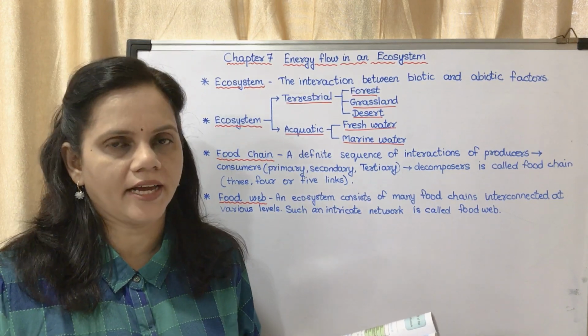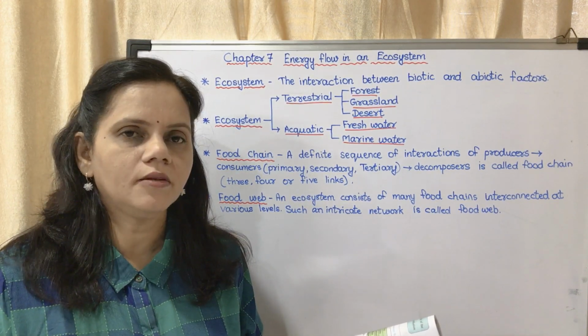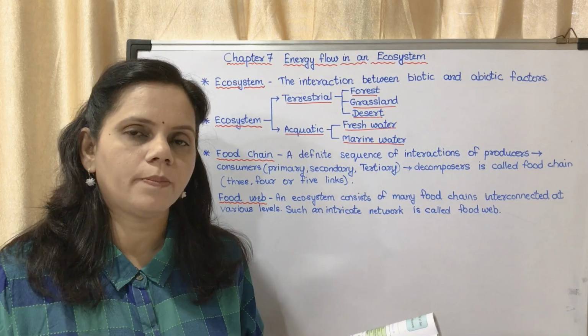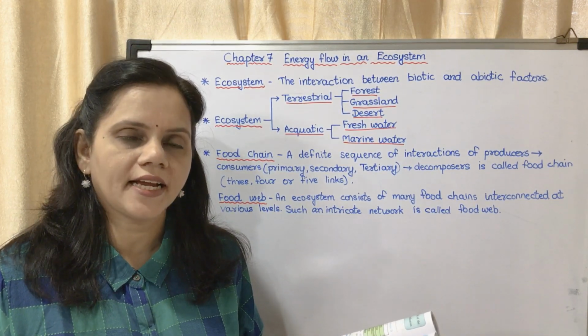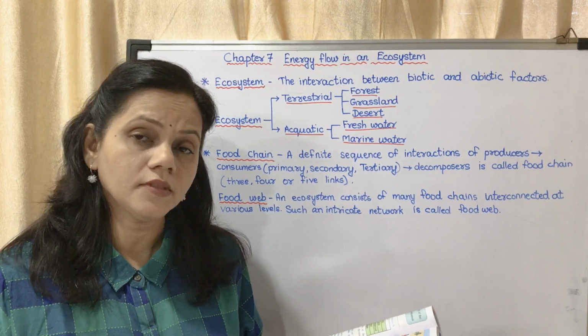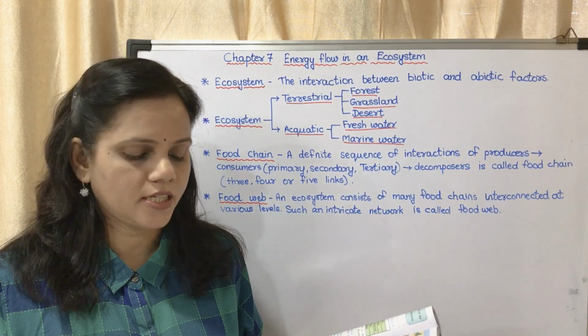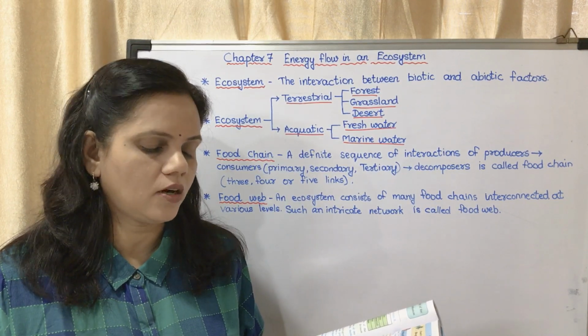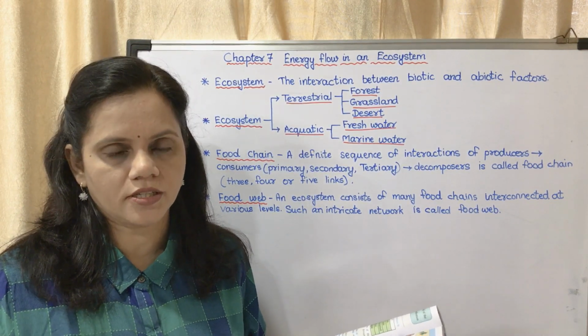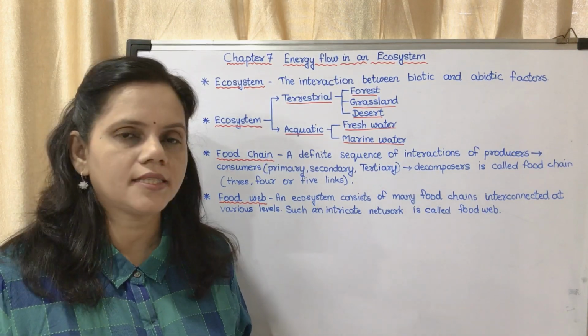You may see grass is the producer, grasshopper is the primary consumer, frog is the secondary consumer, snake is the tertiary consumer, eagle is also a tertiary consumer, and then the decomposers. Now this is a food chain.